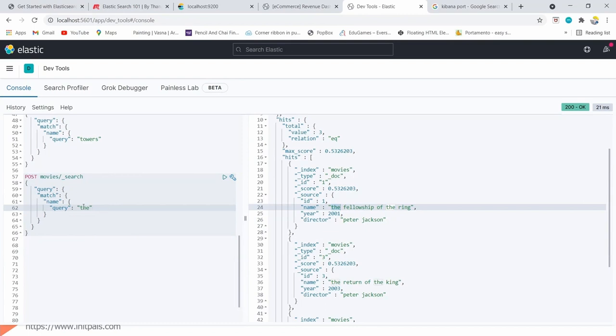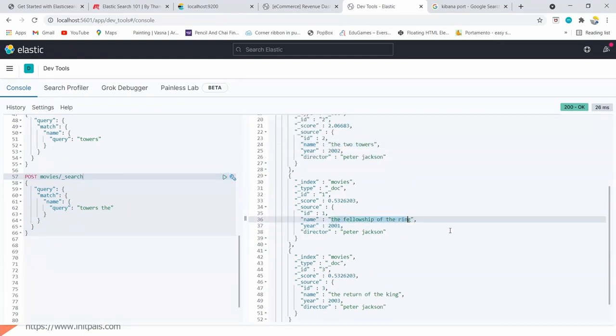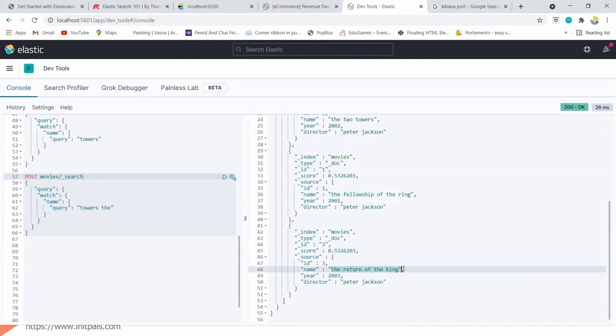Let's try towers. The. You can see the Two Towers, the Fellowship of the Ring, the Return of the King. So it doesn't search for the entire text, rather it searches each and every word.